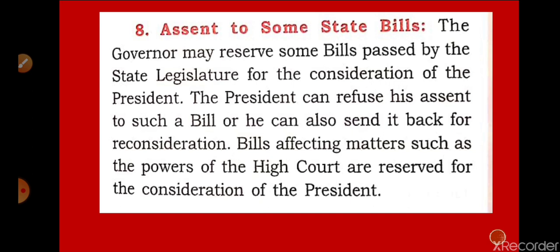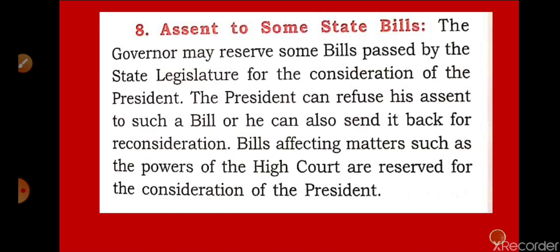The President can refuse assent to a bill which he thinks is not appropriate or which needs reconsideration. Bills affecting matters such as the powers of High Courts are reserved for consideration of the President. Some issues arise in case of boundary matters and High Court matters. These bills are first sent to the President for assent by the governor.